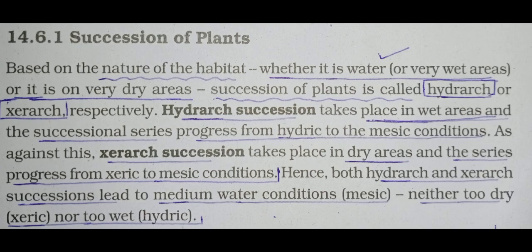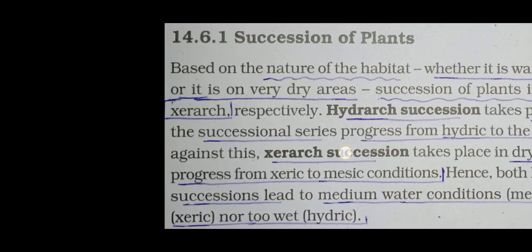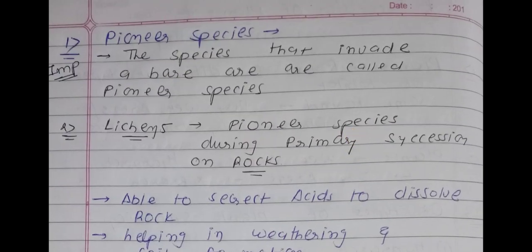It means at last mesic condition will be formed. As against this, in xerarch succession, it takes place in dry areas and the series progresses from xeric to the mesic condition. It means again, see here, mesic conditions will be formed. Hence both hydrarch and xerarch succession lead to medium water conditions, which is known as mesic, neither too dry nor too wet condition. Okay, now see next one.